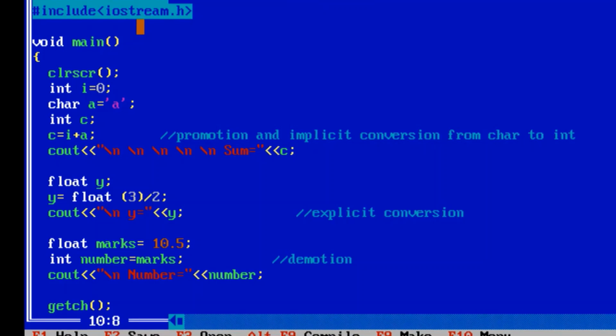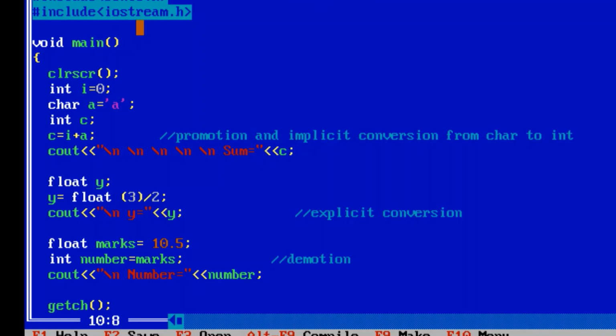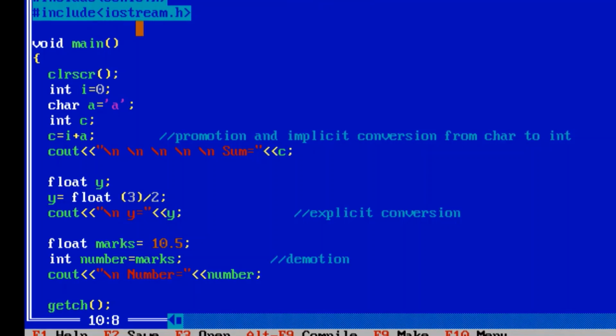So there will be implicit conversion, that is from char to integer. The size of char is 1 byte and the size of integer is 2 bytes or 4 bytes depending upon the compiler. So this is a case of implicit conversion or promotion, that is from lower to higher range data type conversion.